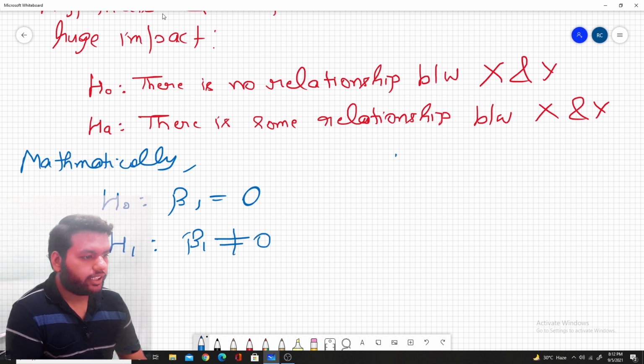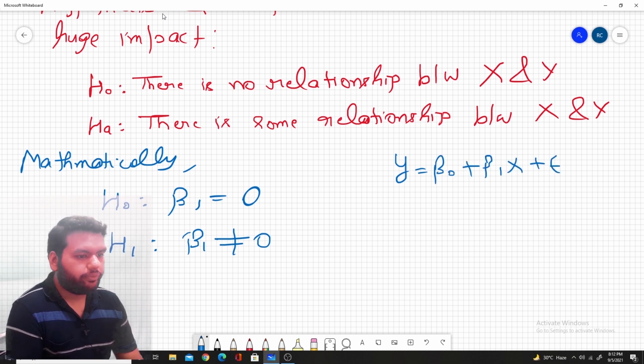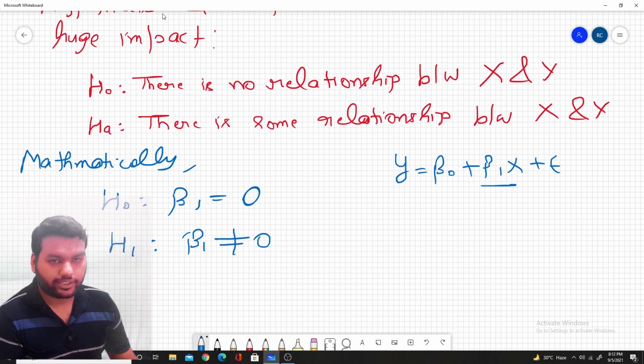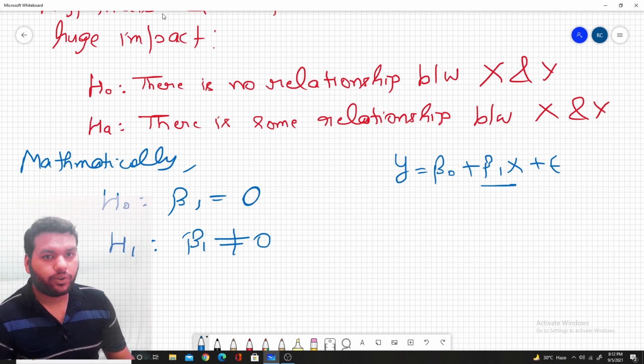Because we have the linear equation y is equal to beta naught plus beta 1 x plus epsilon. Now if beta 1 is 0, there is no term x, there is no predictor, so there is no relationship between the response and predictor. Now if beta 1 is not equal to 0, then there is some relationship between the response and predictor. To reject this null hypothesis that beta 1 equal to 0, we need beta 1 to be significantly far from 0. How far it should be, that is the point here.